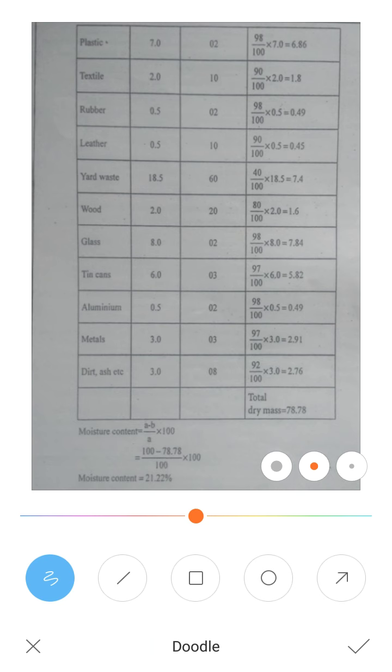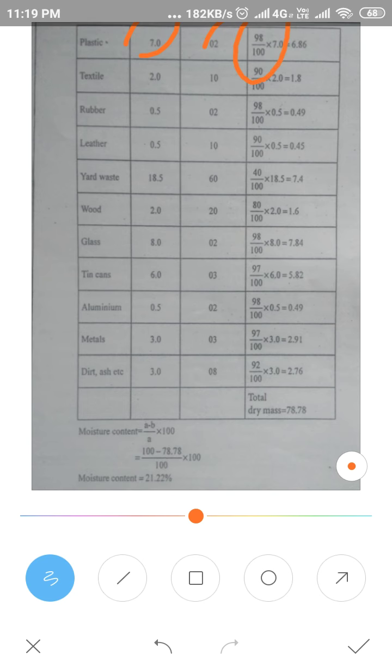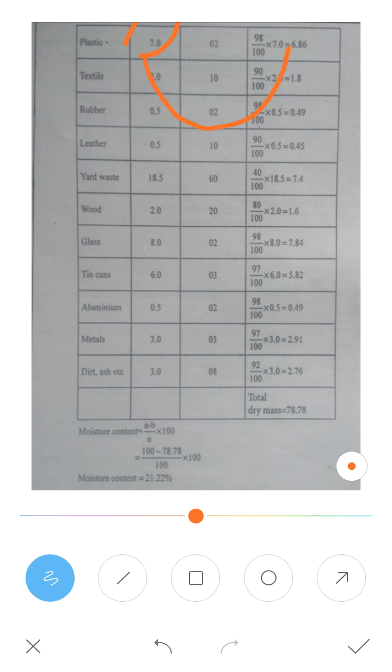Plastic mass is given as 7, percentage as 2. So 100 minus 2 is 98. So here it is 98 by 100 into mass, which is 7. Whatever is there, 7, you write it here. So you will get 6.86 like that.